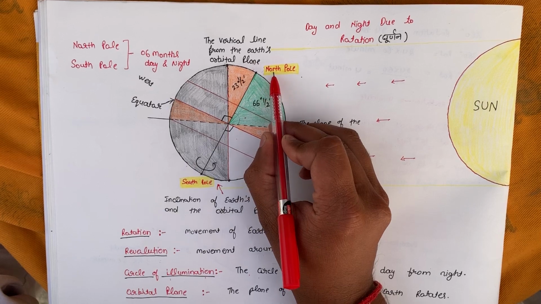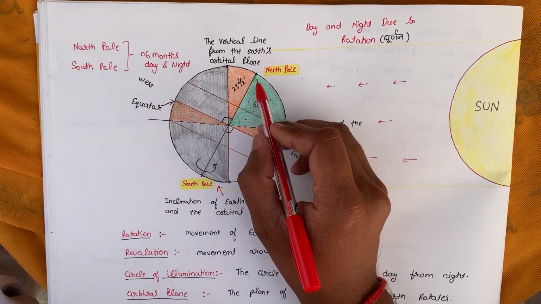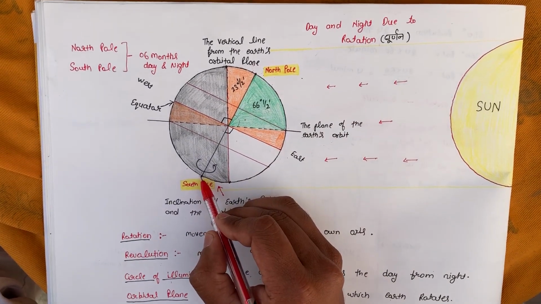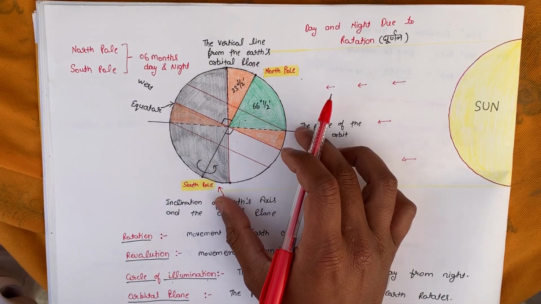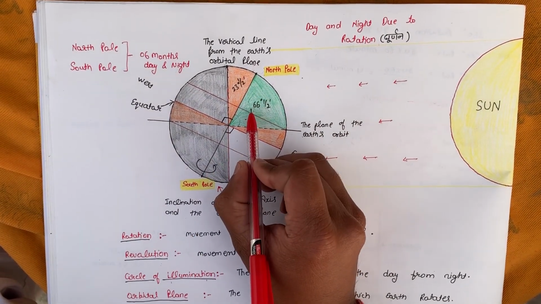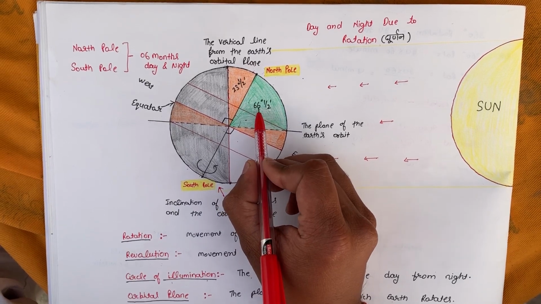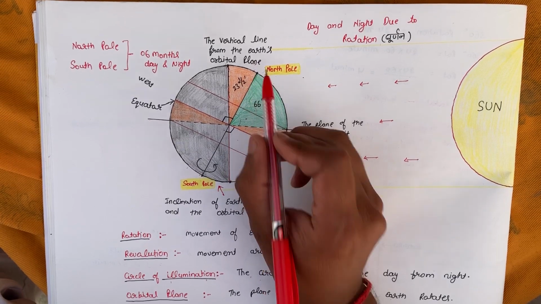That's why the north pole has 6 months of day, meanwhile the south pole has 6 months of night. So you can easily understand, only due to this angle we have 6 months of day and 6 months of night on the poles.